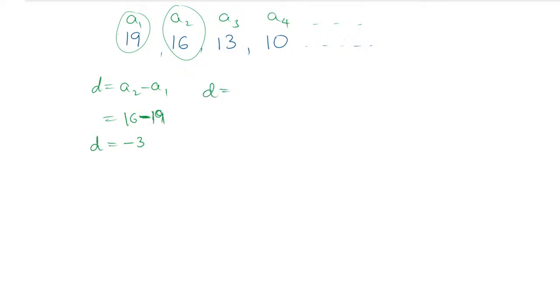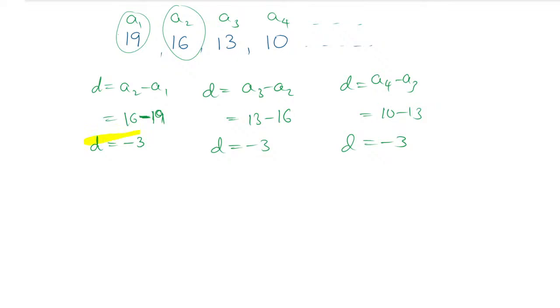Similarly, we will go for A3 minus A2. A3 value is 13 and A2 value is 16, so obviously the difference is minus 3. And D is equal to A4 minus A3, because 4 terms are given, which means 3 differences we can find. 10 minus 13 will be minus 3. See, every time the common difference is minus 3 only. So the given sequence is in AP. Yes, correct. Very good. This one we have learnt extra.